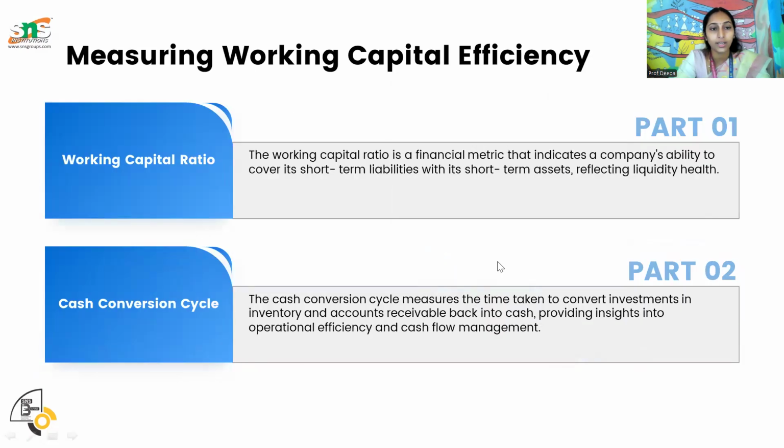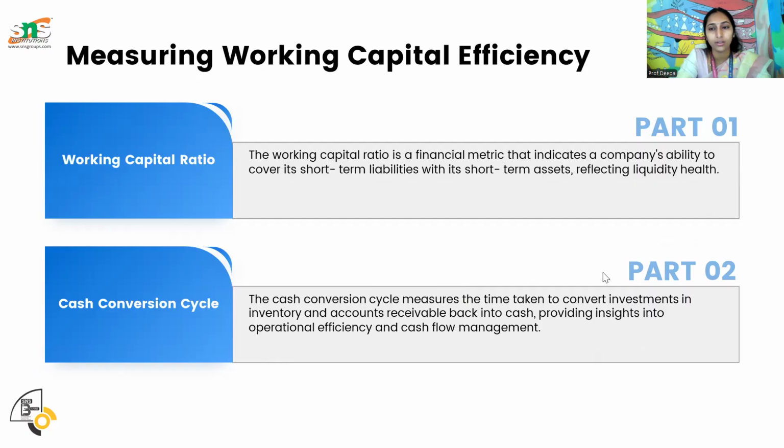Next, the working capital ratio, a financial metric comparing short-term assets with short-term liabilities. And the cash conversion cycle, CCC, is the time taken to convert your investments in inventory and accounts receivables back into cash.